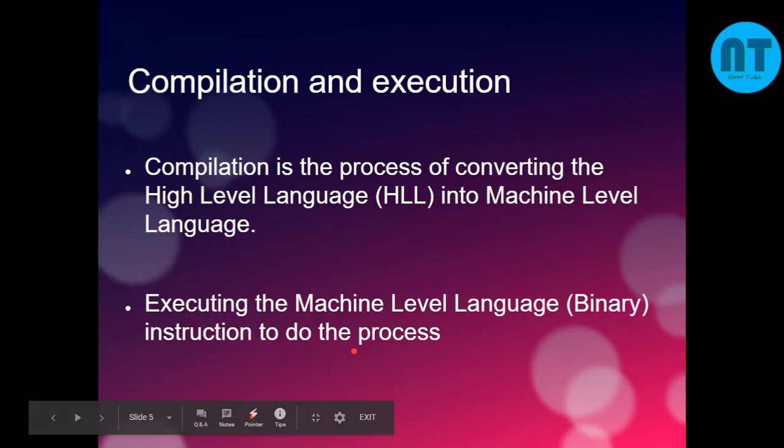For example, if I say add a plus b, we can understand it is to add a plus b, but the machine has to be told what is add, where is a, where is b. So everything has to be given as an instruction to the computer. That is called executing the instruction.